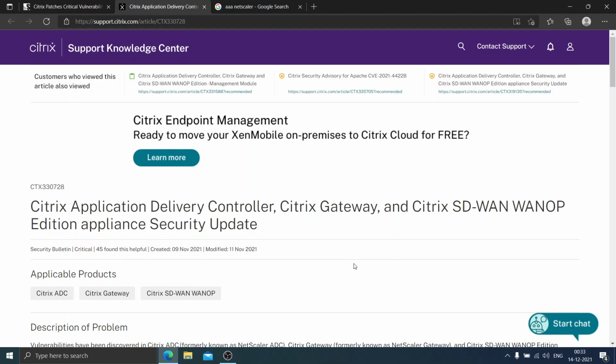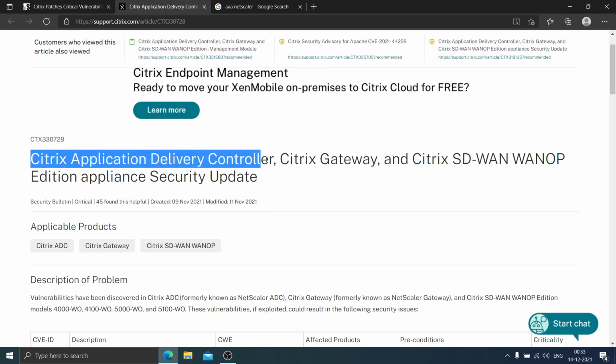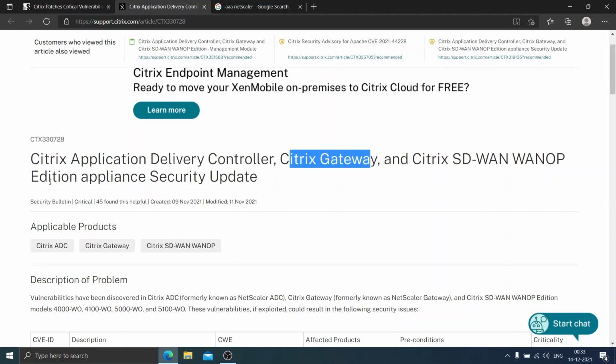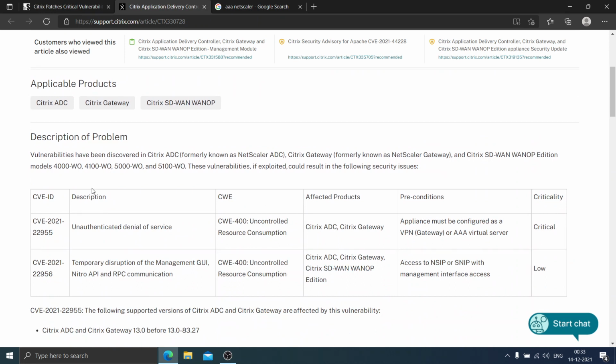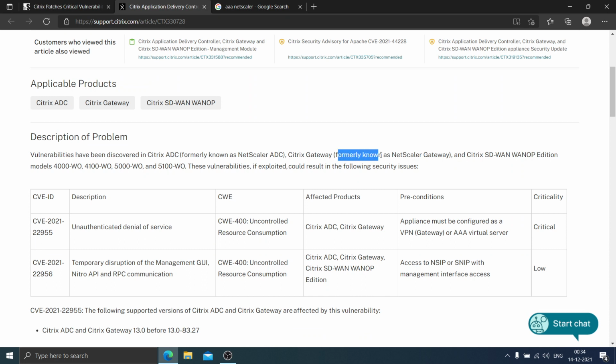in their Citrix infrastructure. So this issue which happened recently, on November 9th, 2021, a few days ago, is related to Citrix Application Delivery Controller, Citrix Gateway, and Citrix SD-WAN Edition Appliance Security Update. So the description of the problem goes like this. It says vulnerabilities have been discovered in Citrix Application Delivery Controller, formerly known as Netscaler ADC, Citrix Gateway, formerly known as Netscaler Gateway, and Citrix SD-WAN Edition, models 4000, 4100, 5000, 5100.